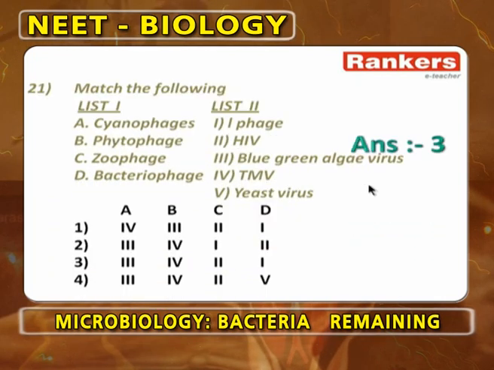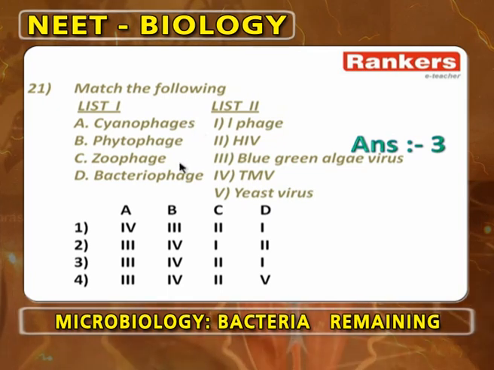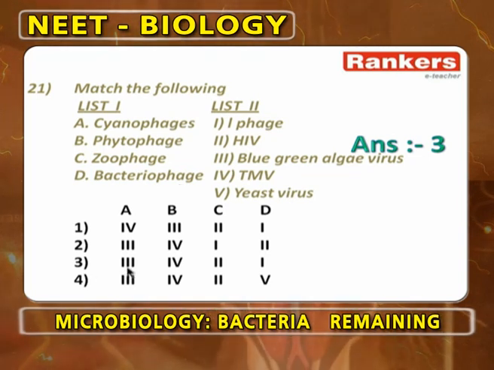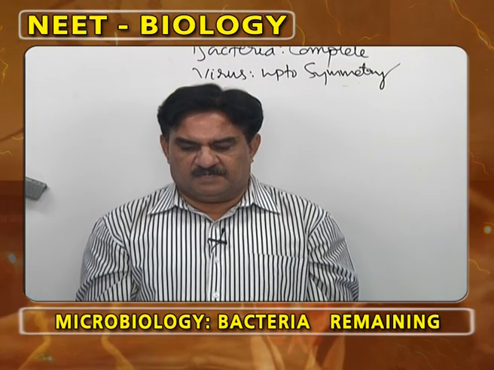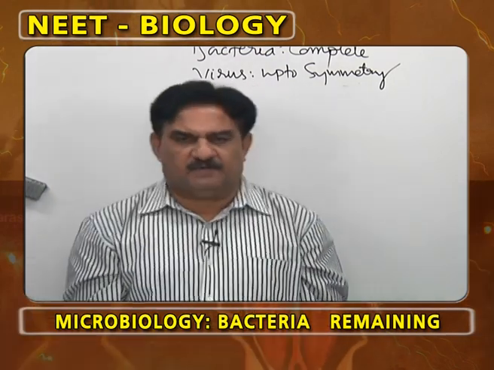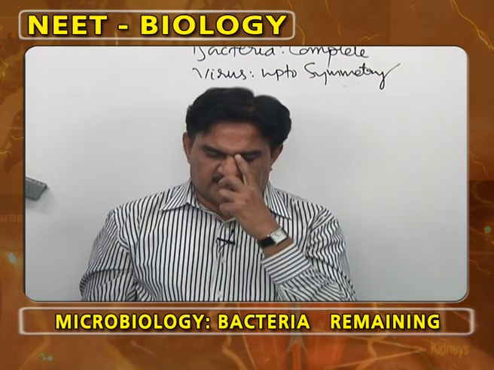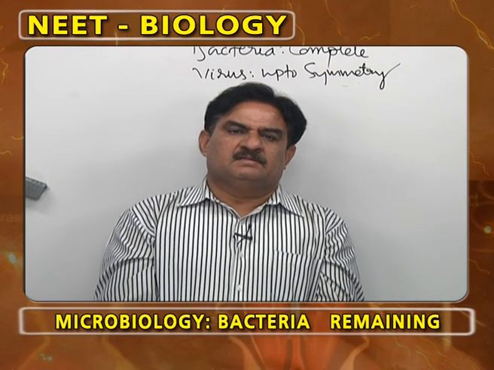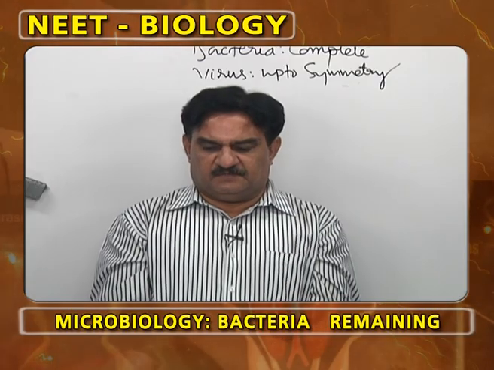Now, this is a matching column: cyanophages, phytophages, zoophages, bacteriophages. Cyanophage means virus attacking blue-green algae. Phytophage is virus attacking plants. Tobacco mosaic virus is a phytophage which attacks plants. Zoophages means HIV, human immunodeficiency virus, the virus which attacks animals and causes AIDS.